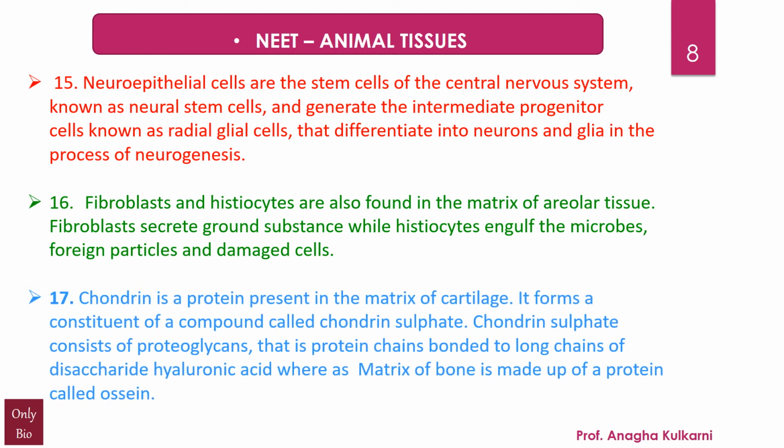Point number 17. Chondrin is a protein present in the matrix of the cartilage. It forms a constituent of a compound called as chondrin sulfate. Chondrin sulfate consists of proteoglycans, that is protein chains bonded to long chains of the disaccharide hyaluronic acid, whereas matrix of the bone is made up of a protein called as ossin.